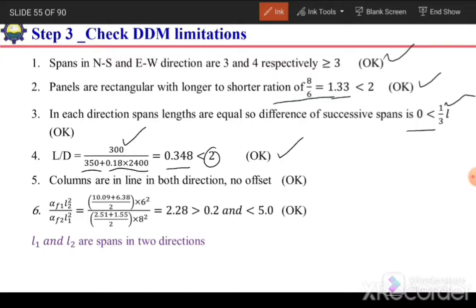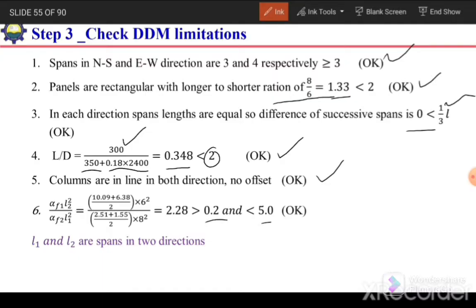The fifth limitation was that there should not be an offset of columns more than 10%. In our case all the columns lie in the same line, so there is no offset and this fifth limitation is also okay. The sixth limitation is the alpha F ratio in direction 1, the average value of alpha F in direction 1 to the alpha F value in direction 2. The ratio should be between 0.2 and 5.